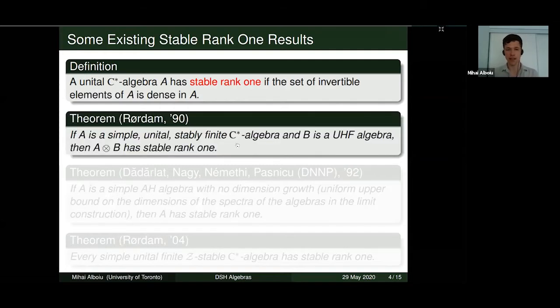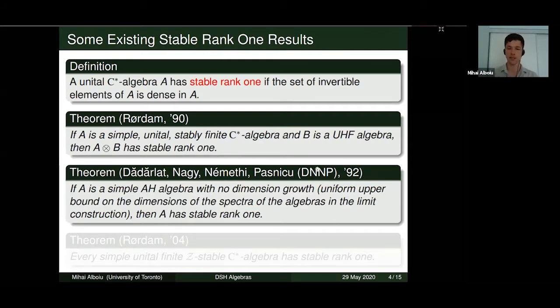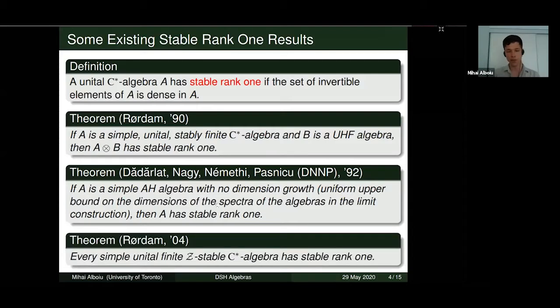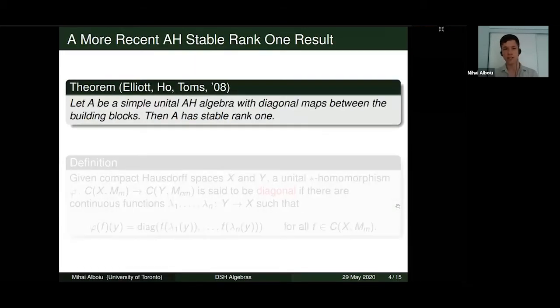And in 1990, Mikael Rørdam showed that if you have a simple unital stably finite C-star algebra and you tensor on a UHF algebra, then the resulting tensor product has stable rank 1. This was followed a few years after that by a result of Dadarlat, Nagy, Némethi, and Pasnicu, who showed that if you have a simple AH algebra with no dimension growth, meaning that there's a uniform upper bound on the dimensions of the spectra of the algebras in the construction, then the limit algebra A has stable rank 1. And a decade or so after that, Rørdam again showed that every simple unital finite Z-stable C-star algebra has stable rank 1.